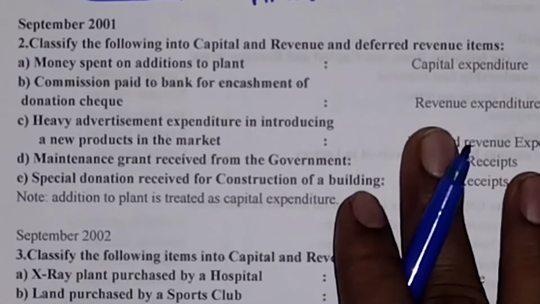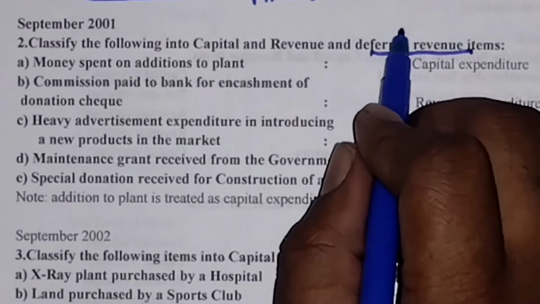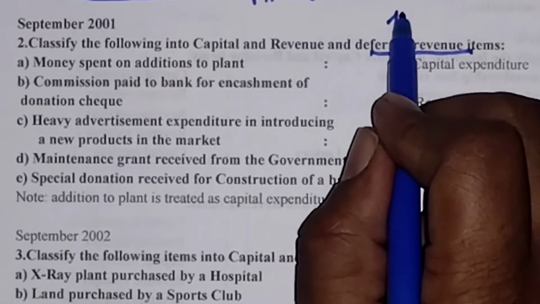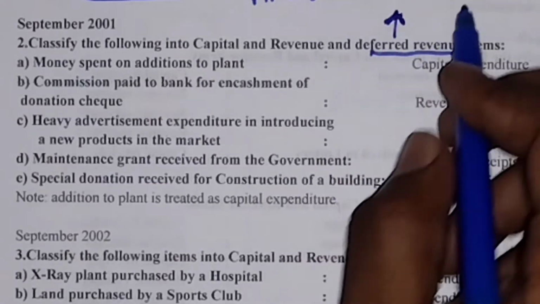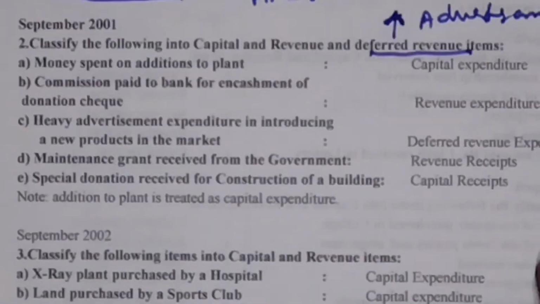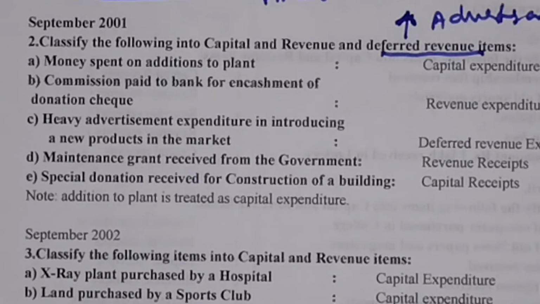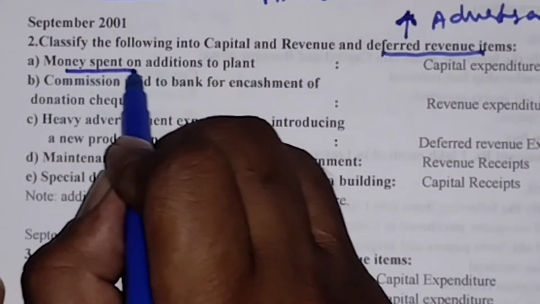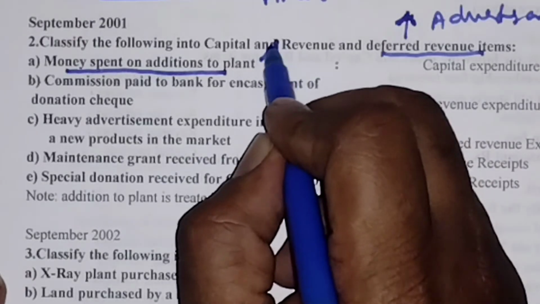Now look into the second problem which was asked in September 2001. Classify the following into capital, revenue and deferred revenue expenditure. Deferred revenue means it is an expenditure, but that expenditure will last for a certain period of time. Best example is advertisement. Once the advertisement is taken, it can be used for around 4, 5 or 6 years. Now, money spent on addition to plant, that is purchasing of plant and improvement of the plant.